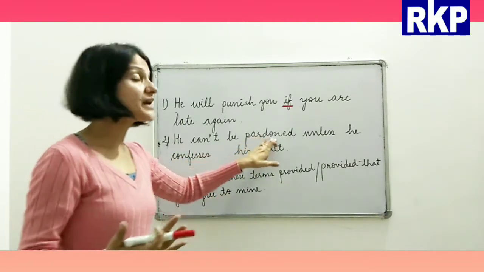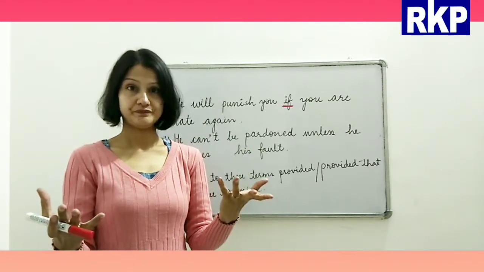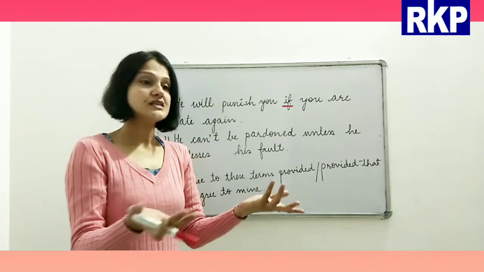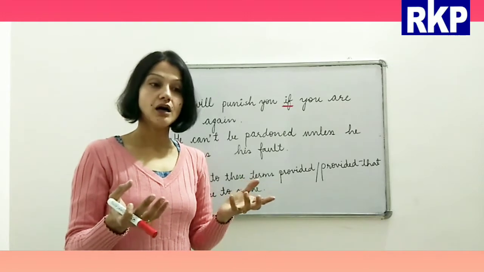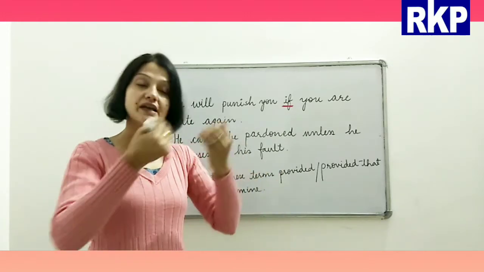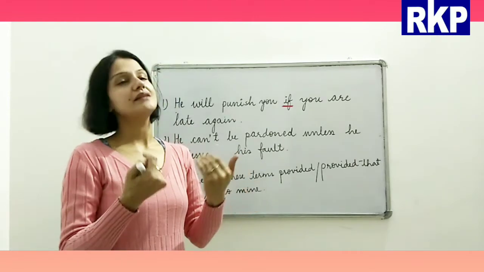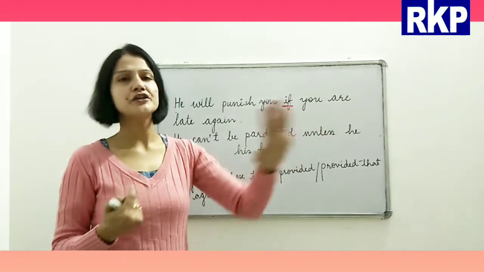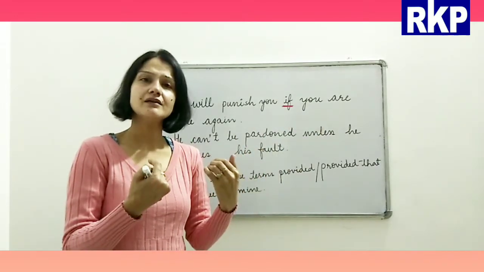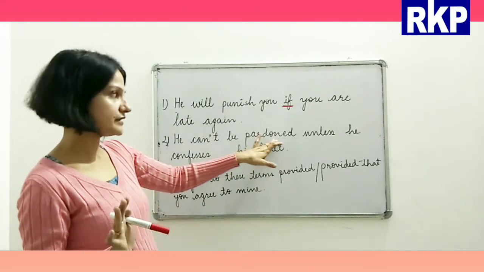Now beta, pardoned means forgiven. Suppose somebody has committed a mistake, and then he comes and apologizes, but then we say okay, we pardon you. That means we forgive you. So I hope you have understood the meaning of pardon here.